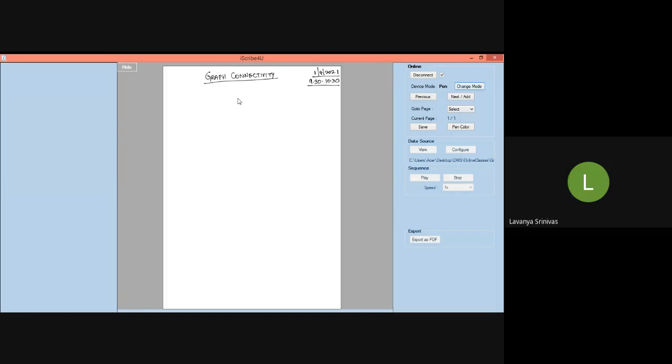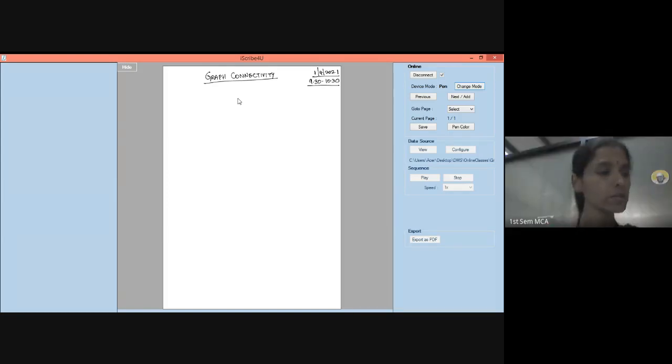Okay, yeah. So we started with what exactly is graph connectivity, and we defined a couple of definitions like what is a path, what is a circuit, what is a simple graph, and we saw a couple of examples. That's where we stopped. Today's class, we are going to learn about.